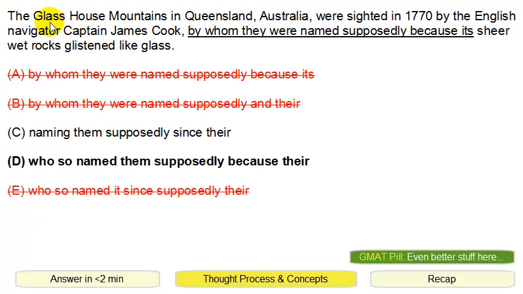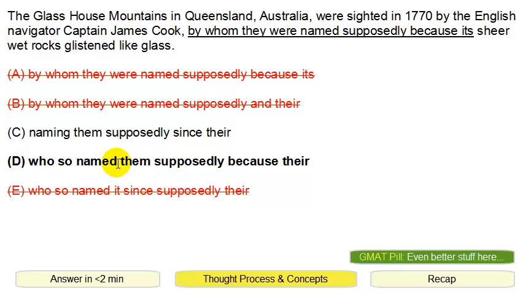Okay, so what's going on here? We basically have a subject here. It's capitalized, and sometimes capitalized things are single entities, but in this case, the Glass House Mountains, this group of mountains, we're told this is plural. So we know this is plural later on when we are choosing between D and E, between "who so named it" and "who so named them." Well, you know it's plural because of this plural verb "were," and so to be consistent, the answer has to be "them." So it has to be D.